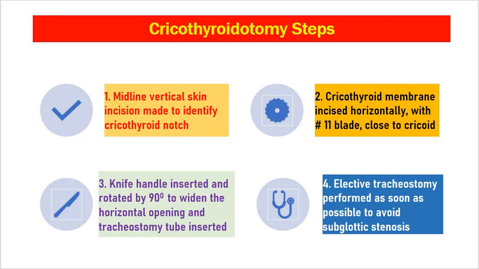Elective tracheostomy is performed as soon as possible to avoid subglottic stenosis, because the tracheostomy tube will be kept in the cricothyroid membrane, so it might injure the cricoid cartilage, which is a complete ring. So there are chances of subglottic stenosis. Therefore, you have to change this into elective tracheostomy as soon as possible. Otherwise, there might be subglottic stenosis.